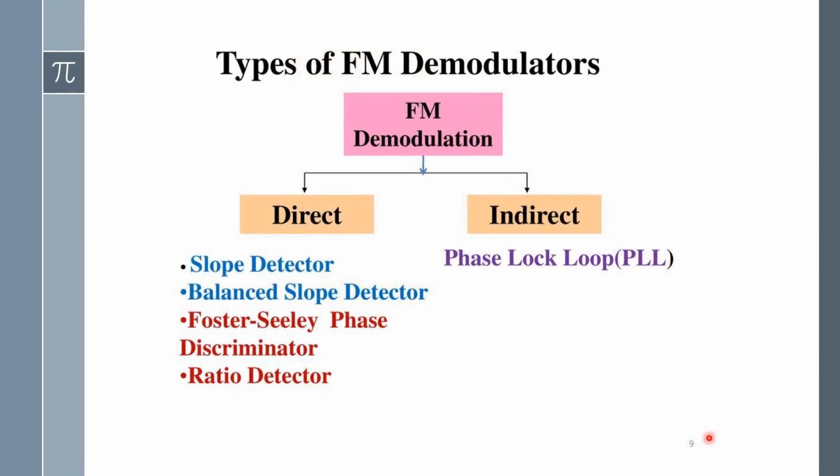Next one is types of FM demodulators. Here also two categories of FM demodulators are available. One is direct FM demodulator, another one is indirect FM demodulator. In the direct, the slope detector and the balanced slope detector are available. Both types come under frequency discriminators. The other two types, Foster-Seeley and ratio detector, come under phase discriminators. The indirect method is the phase lock loop. This is another type of FM detector available.